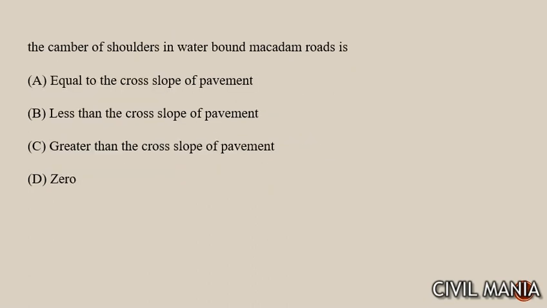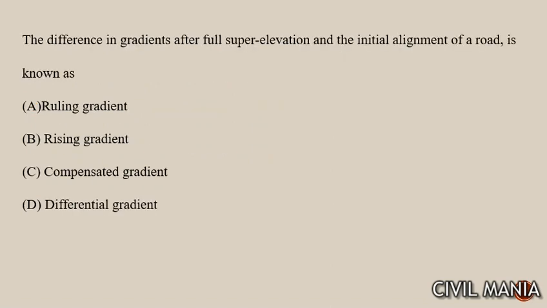Next question is the camber of shoulder in water-bound macadam is greater than the cross slope of the pavement or equal. No, it is equal. The camber of shoulder in water-bound macadam is always equal to the cross slope of pavement. After this, next question is the difference in gradient after super elevation and the initial alignment of road is known as differential gradient.